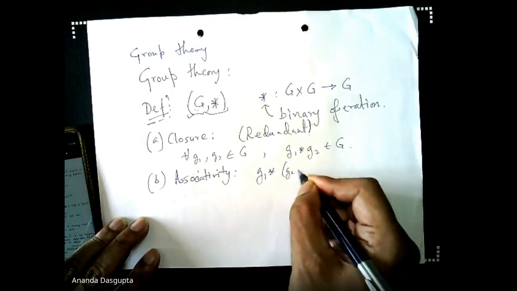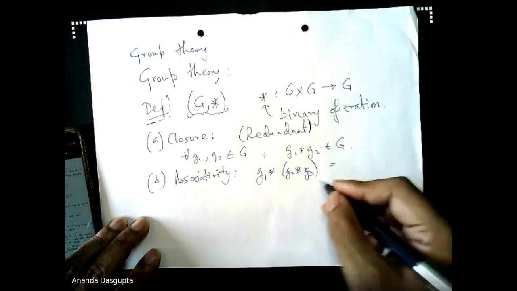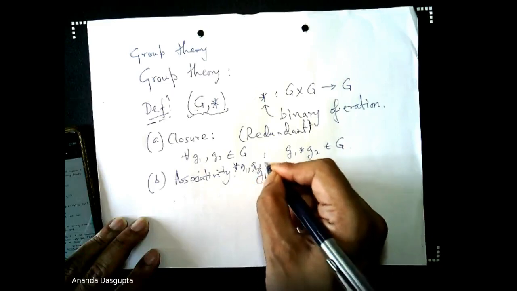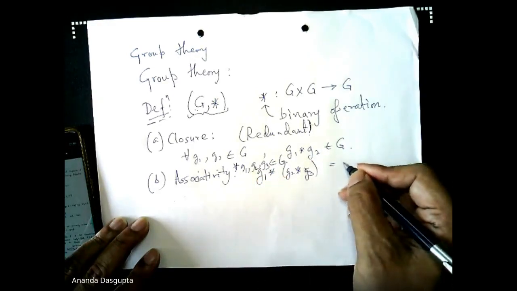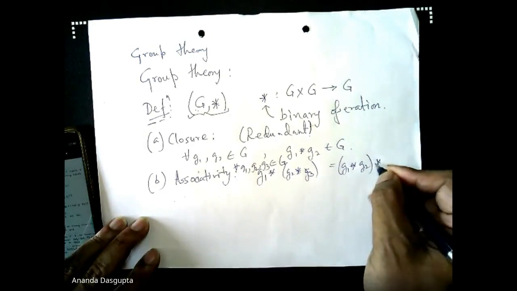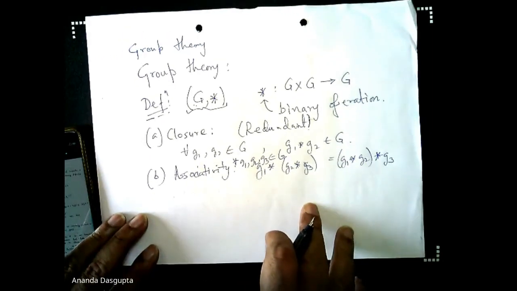Which simply goes this way. This again is for all G1, G2, G3 belonging to capital G. G1 star, G2 star G3 is the same as G1 star G2, star G3. Which means it does not really matter which way you put your brackets.